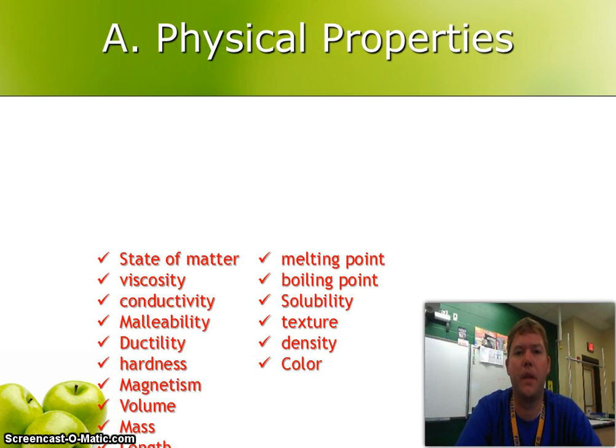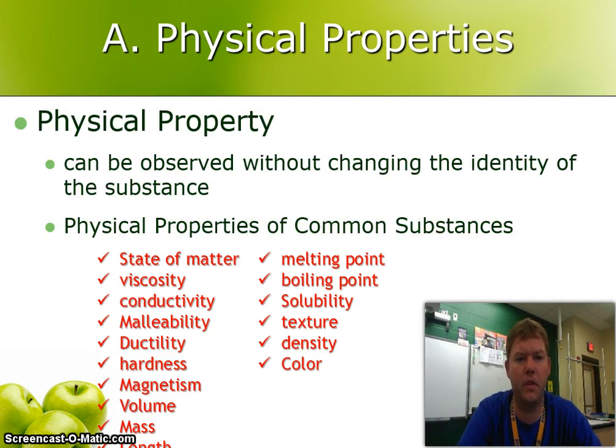Well, let's first talk about properties. There's two main types of properties you guys need to know. Number one, physical properties. Number two, chemical properties, which we'll talk about in a couple more slides. But what are physical properties? First of all, a physical property is something that can be observed without changing the identity of the substance.